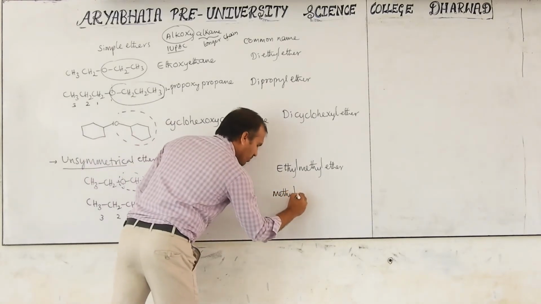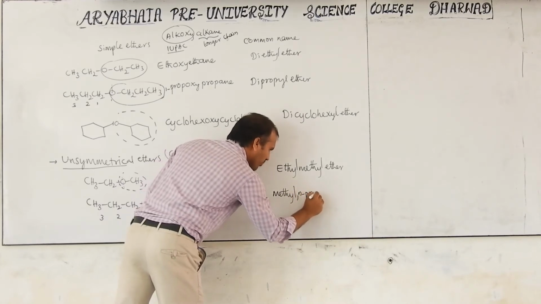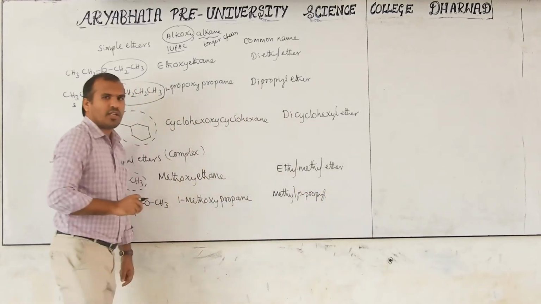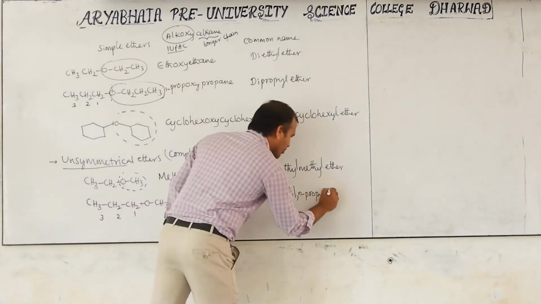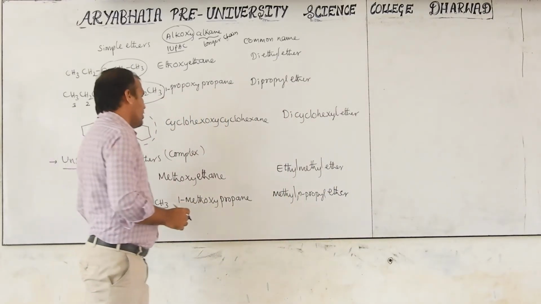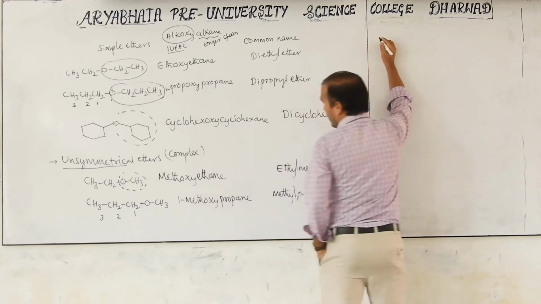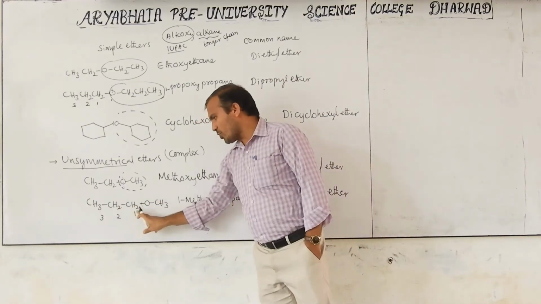Then we can write n-propyl. It means normal chain. There is no branch. Methyl n-propyl ether. Now change the chain in this molecule. Then the name will change again. Now here 3 carbons are there. At the first position methoxy is bonded.